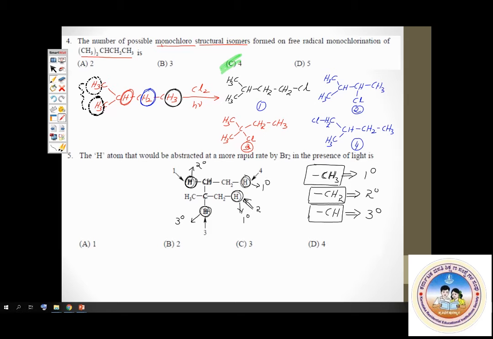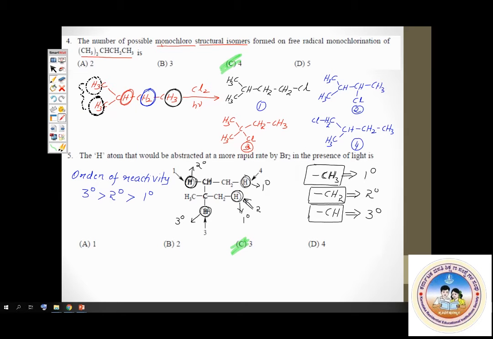So, which hydrogen is the most readily abstracted? It is tertiary hydrogen. And which option indicates tertiary hydrogen? Option C. Option C is the correct answer. That is question number 5. So these are questions on free radical halogenation of alkanes. Hope you all have written it down. This is an important question. Now we'll proceed. Next.